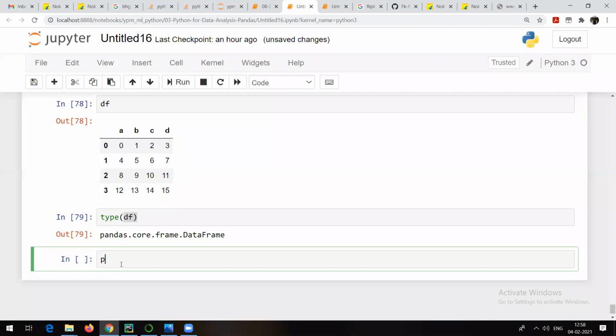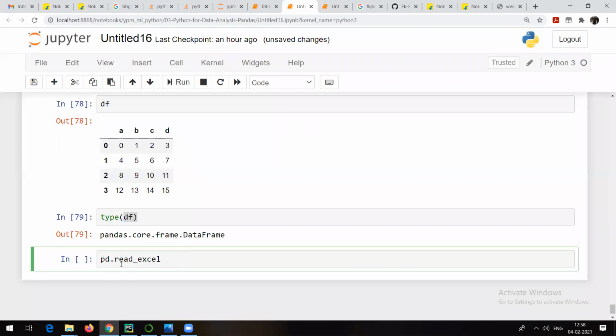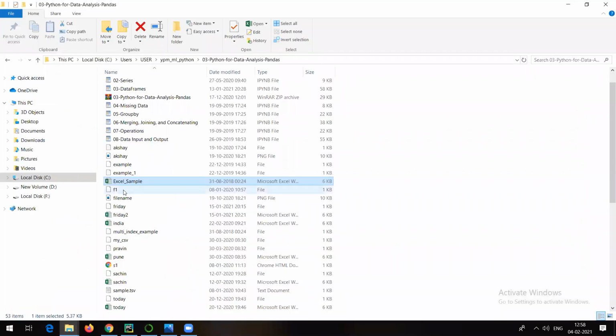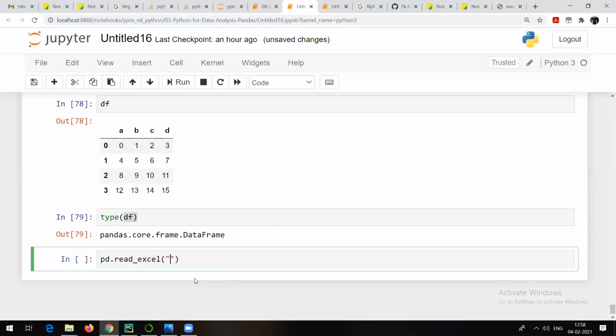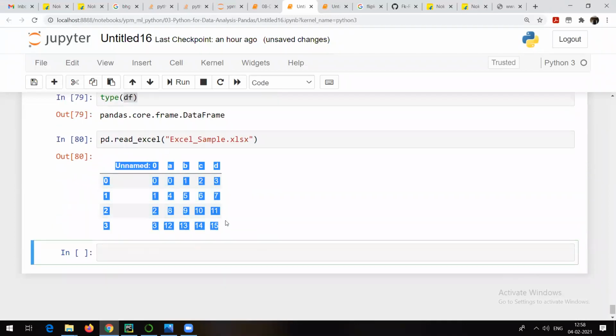Right? Let's go for reading the Excel file. So pd.read_excel. What is the name of the file? That name I will have to give here, Excel_sample. I will give that particular name in double quotes or single quotes. Excel_sample. See, I am pressing the tab button, that's why it is auto completing. Let me see whether it reads the file or not. Now you can check it. It has read the file.